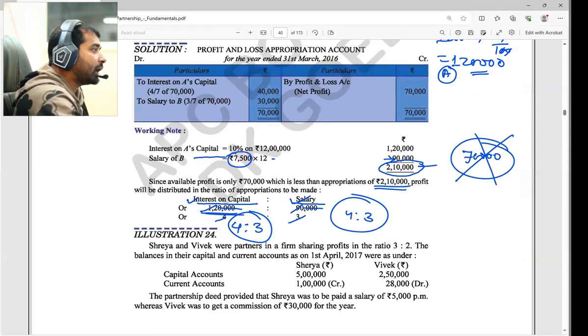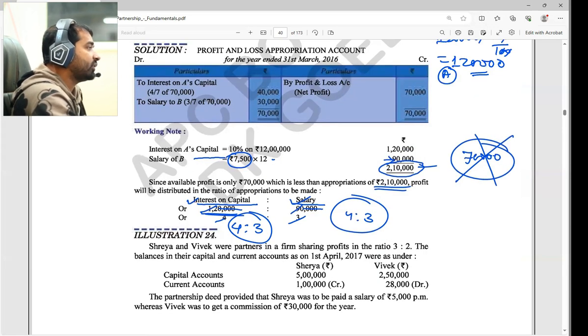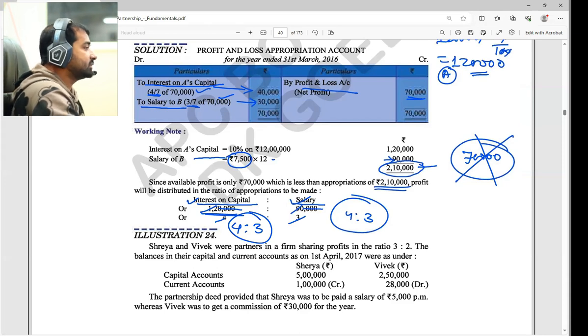Now the question we are doing here is the profit and loss appropriation account. By profit and loss I have written 70,000 on this side, and on this side to interest on capital and to salary in the form of 4/7 and 3/7. So interest on capital goes for 40,000 and salary for 30,000. This is the way.